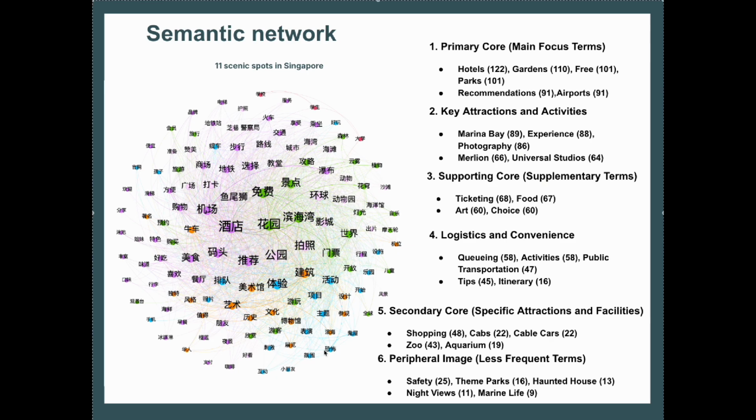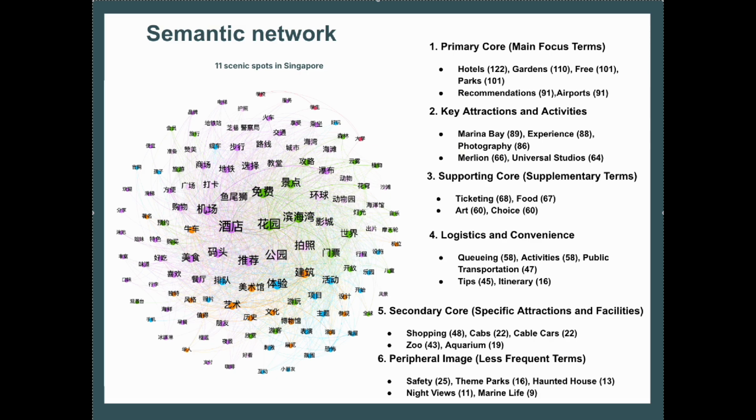This is the image perception semantic network diagram of all 11 scenic spots in Singapore. So we can see that the primary core, which is the main focus terms, include hotels, gardens, free, and parks, which have the highest degree centrality, indicating that they are central to the semantic network and likely represent the core topics of interest for tourists. So the high degree of hotels and gardens suggests that accommodations and natural attractions are primary considerations for visitors, while free highlights the appeal of complementary experiences.